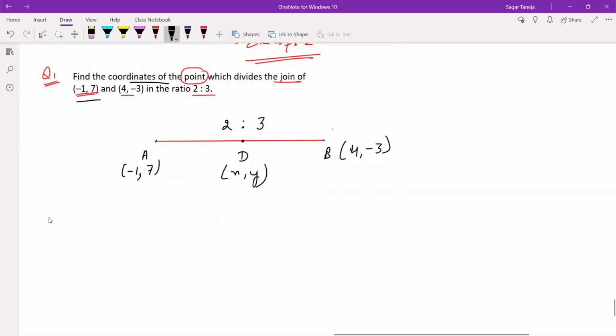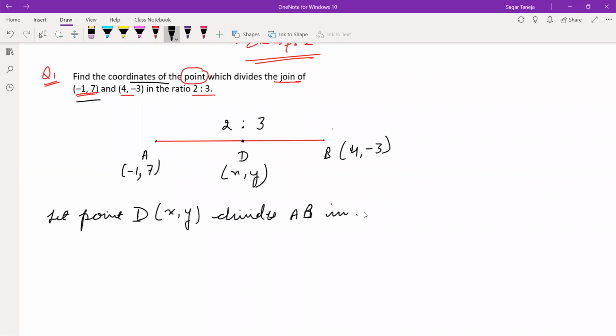So you need to write a statement for this. Let point D with the coordinates x, y divide AB in the ratio 2:3.